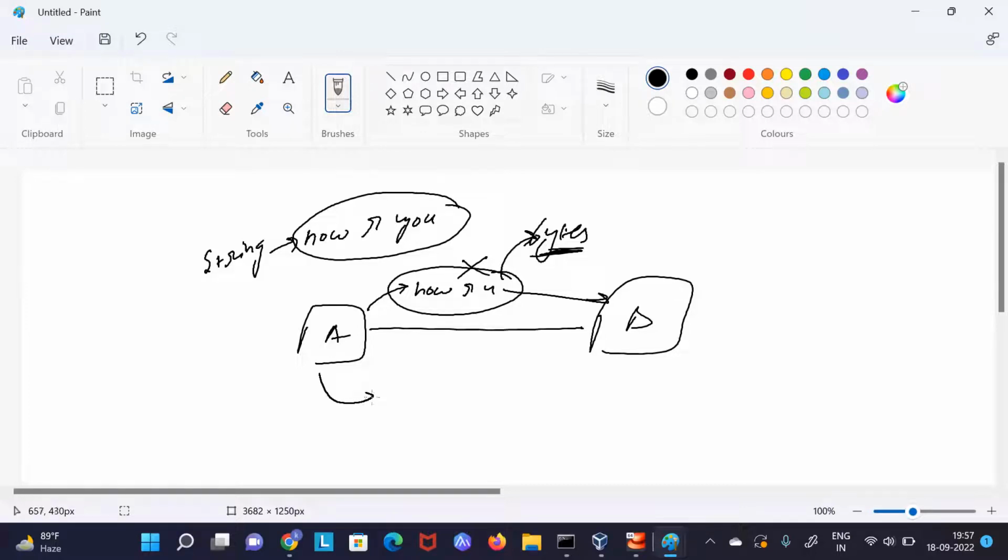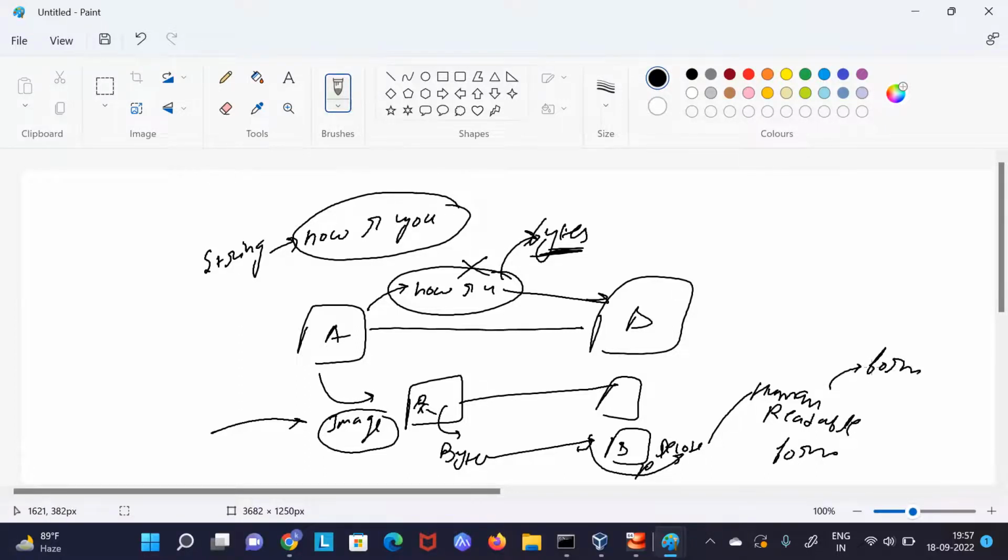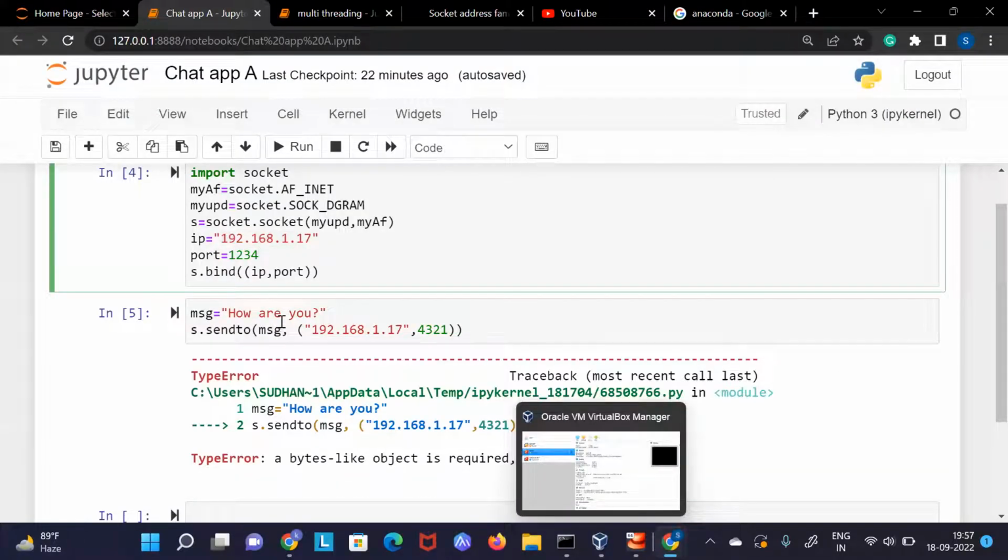Similarly, if you are sending an image, which we will see in tomorrow's class or whenever we have the class where we will see a video calling application. Here I am sending just text, but we will also see how to send an image. An image will not be sent like this in the internet. It will be converted into bytes and then sent to B. Then B will decode these bytes to human readable form, and then we humans can see it. That's why it is showing an error. It is saying we can't do this like this.